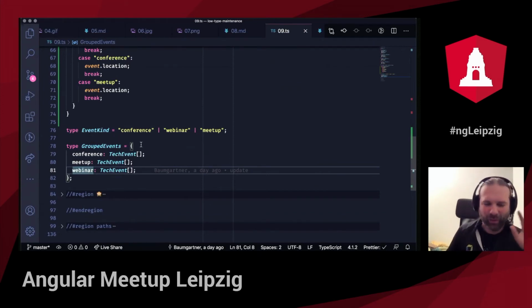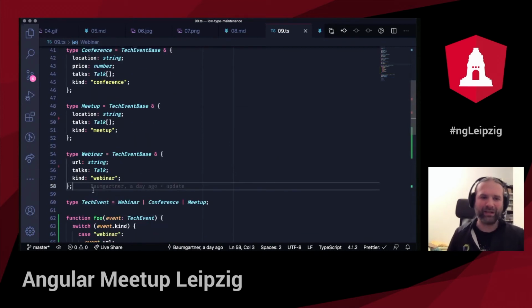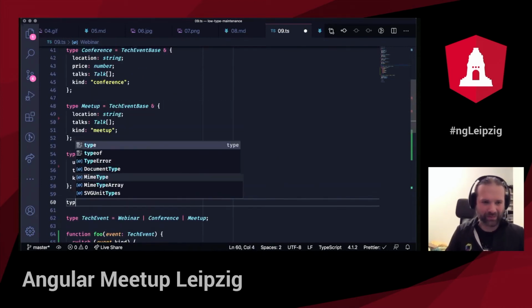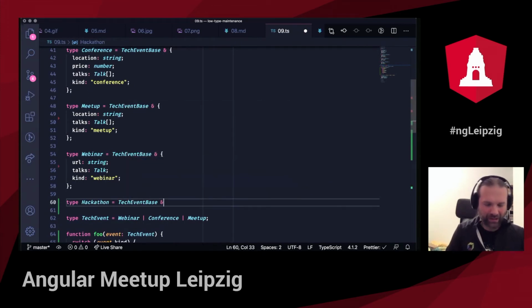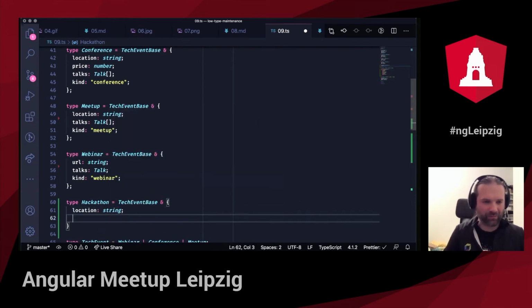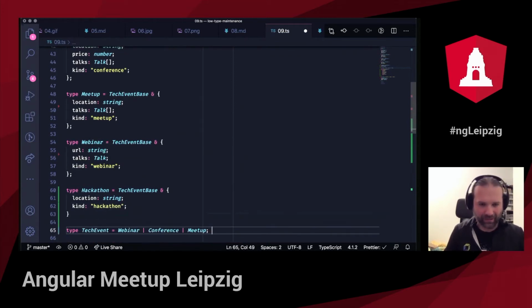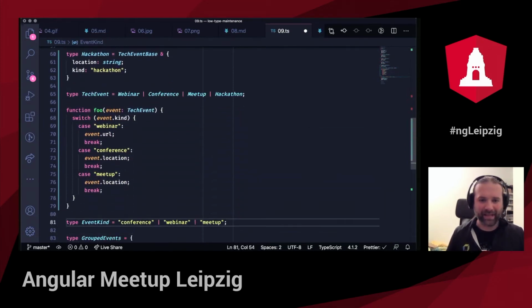This is, again, way too much maintenance for me, because the moment I add a hackathon type over there, I would have to maintain another hackathon type. So this is type hackathon. It's tech event base. We just do the same thing. They happen at the location. That's all I want to have for now, and they're kind hackathon. Then I would have to maintain hackathon here at the list of possible tech events. Hackathon, alrighty. Then I would have to maintain the event kind again. So then I have to add hackathon here as well.